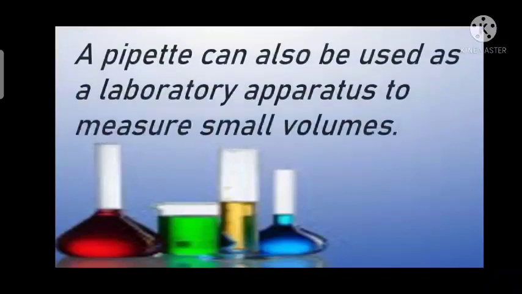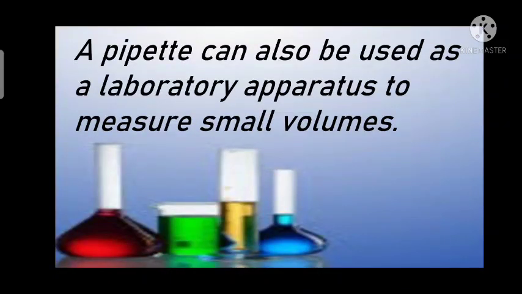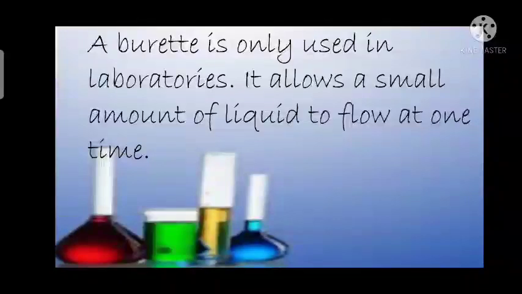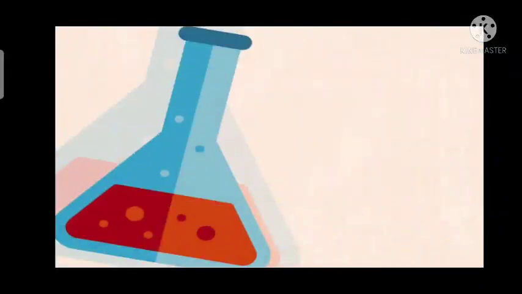A pipette can also be used as a laboratory apparatus to measure small volumes. A burette is only used in laboratories. It allows a small amount of liquid to flow at one time.